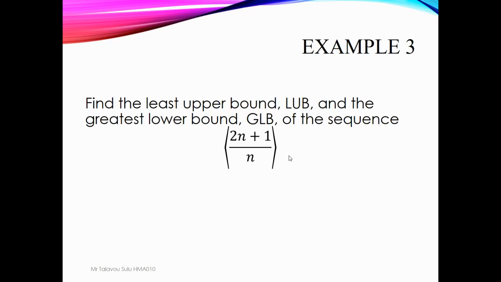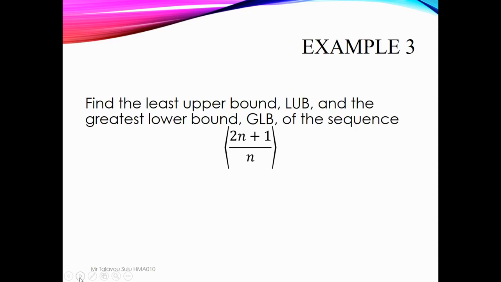If you substitute whatever value of n up to infinity, there is no value in the sequence like 3.1 or 1.9. It is always something like 2.0001, and the highest value is always 3.